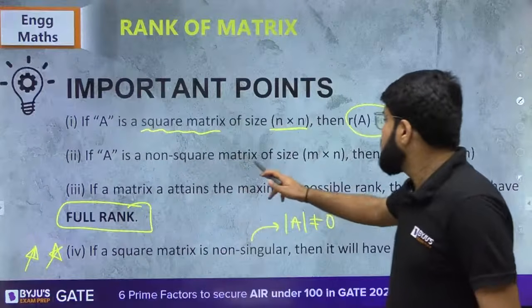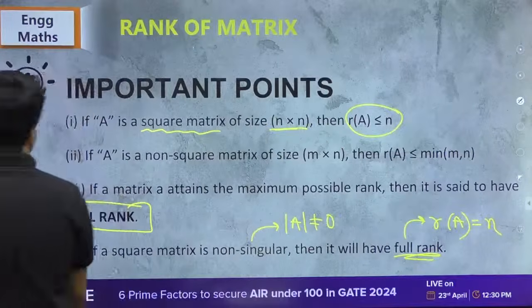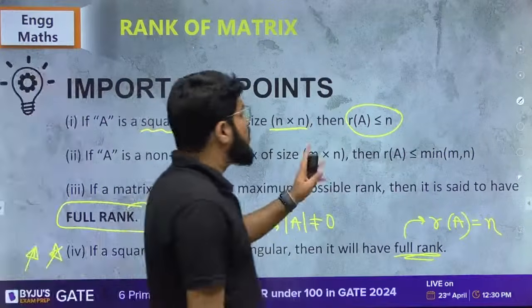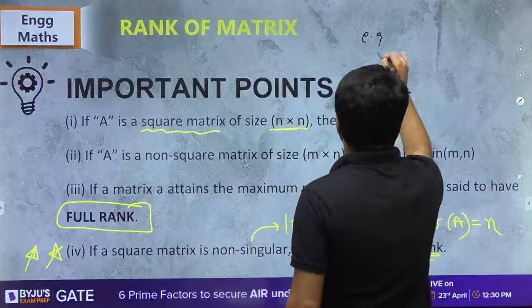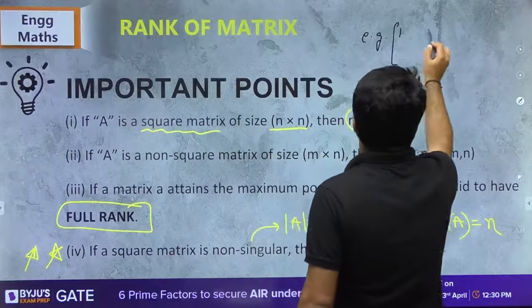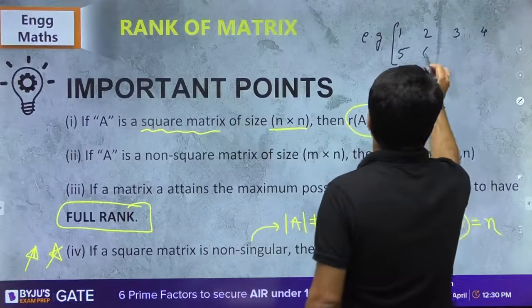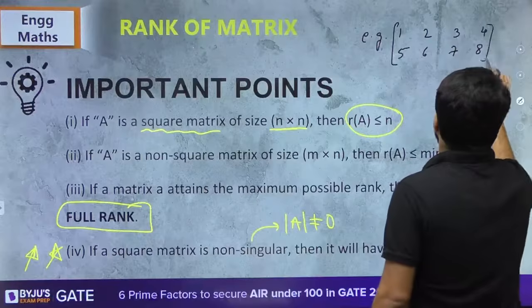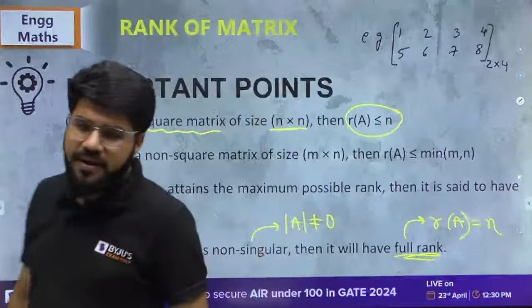Now let's come to what happens if there is a non-square matrix of size m cross n. Let me write down one example here. Suppose I write down 1, 2, 3, 4, 5, 6, 7, 8, which is a matrix of size 2 cross 4, a non-square matrix.